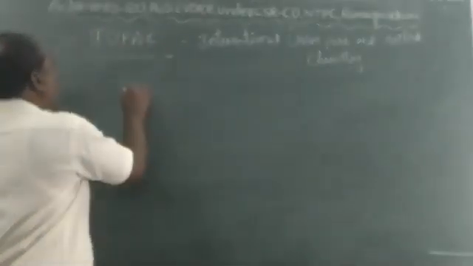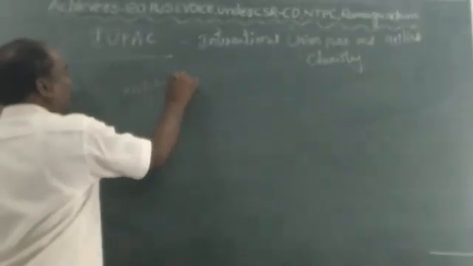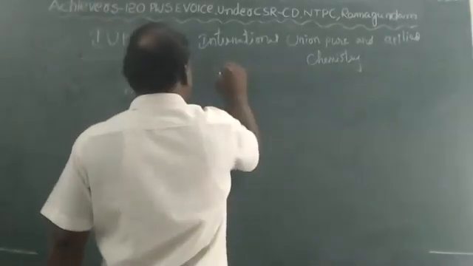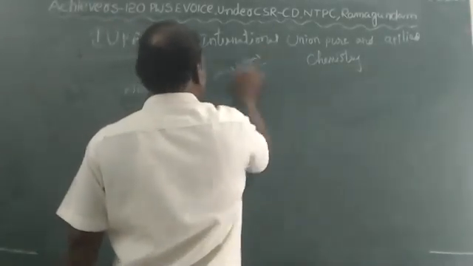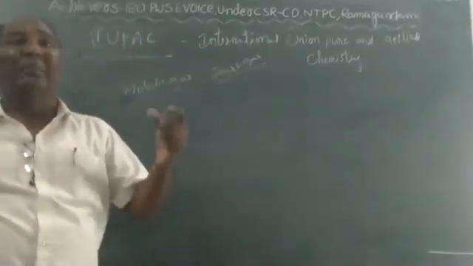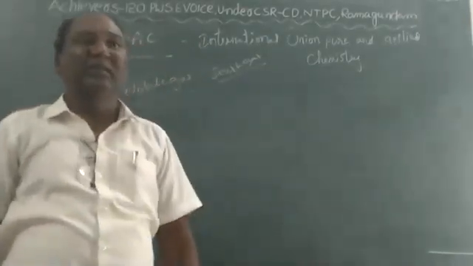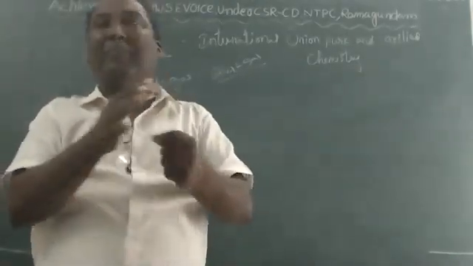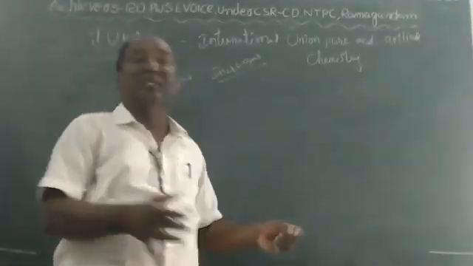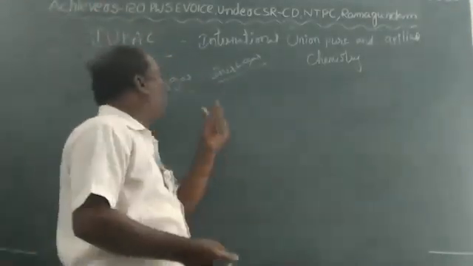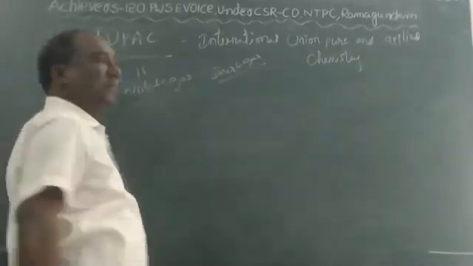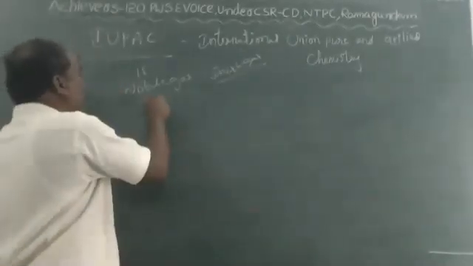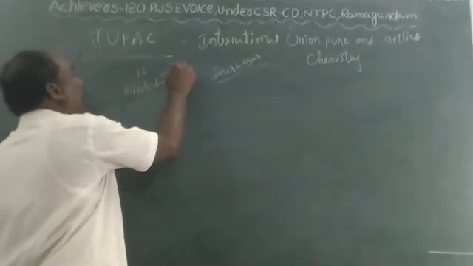And coming to the noble gases. Noble gases are also called inert gases. The elements which are completely filled with full electrons are called noble gases, children. They are completely stable, and every shell is filled with full electrons. They belong to the 18th group or 8th A group.